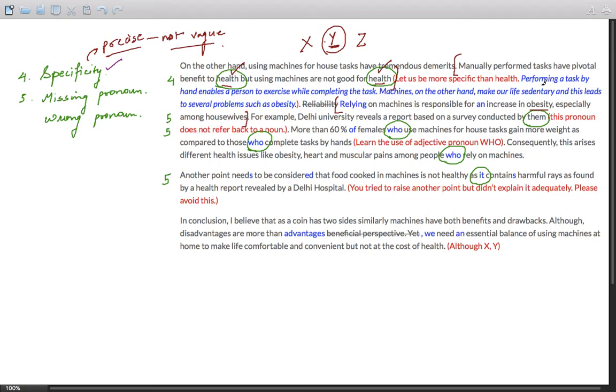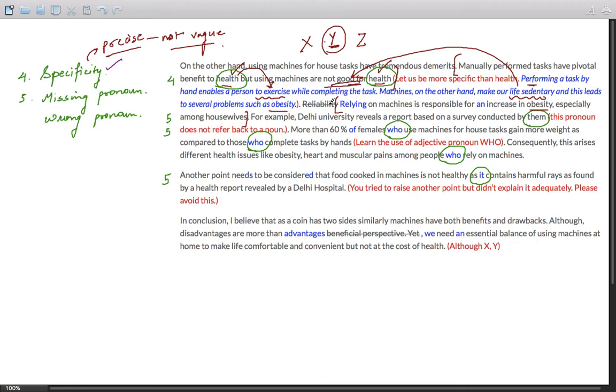For example, I've changed it to performing a task. Here, performing a task by hand enables a person to exercise. So that's what we call health while completing the task. Machines, on the other hand, make our life sedentary. This is not good for health. And this leads to several problems such as obesity.